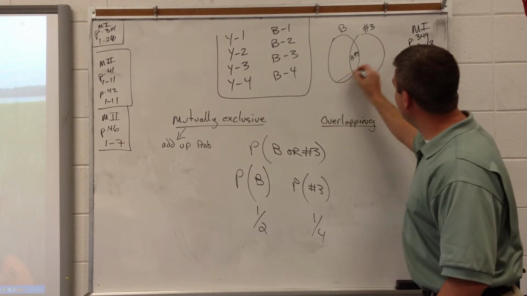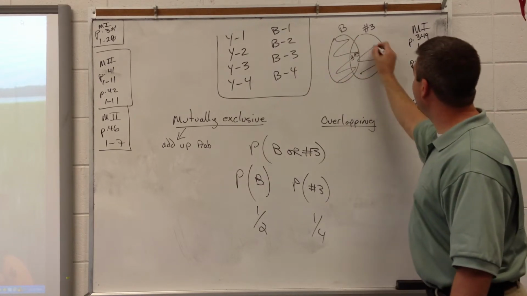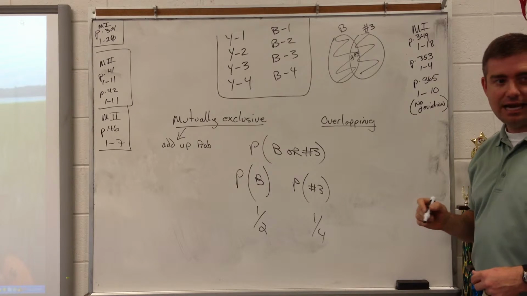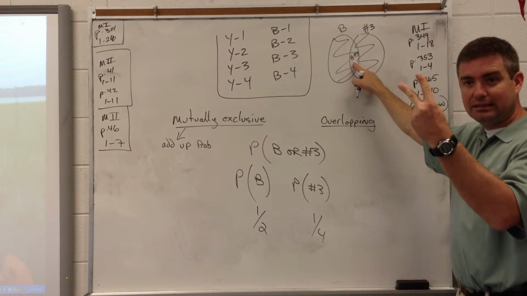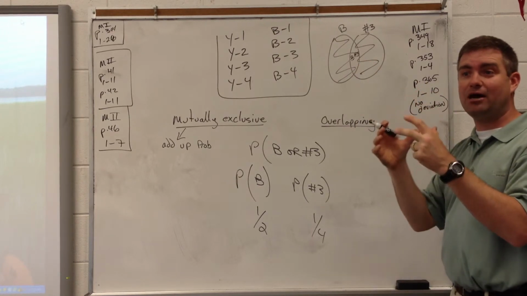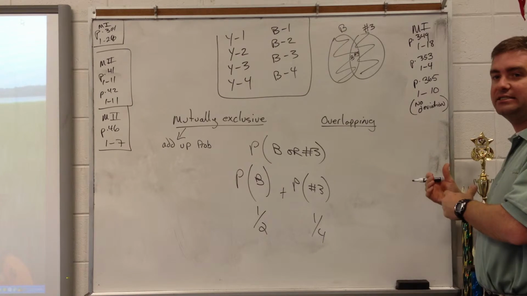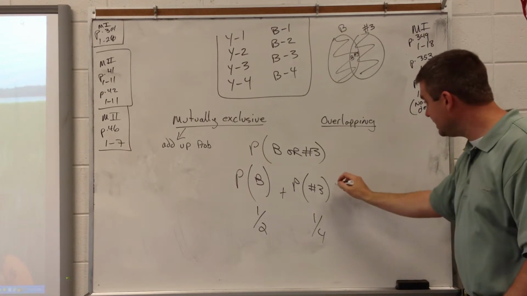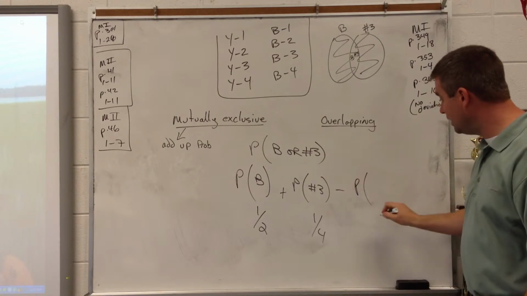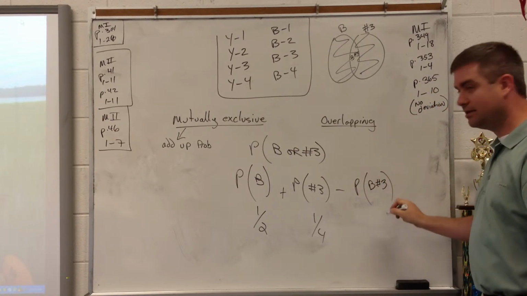If I add up all of this, and I add up all of this, I will have counted the middle part twice. So to get the correct count, if I add these two, what do I now need to subtract out? The middle part. The probability of a blue number 3.